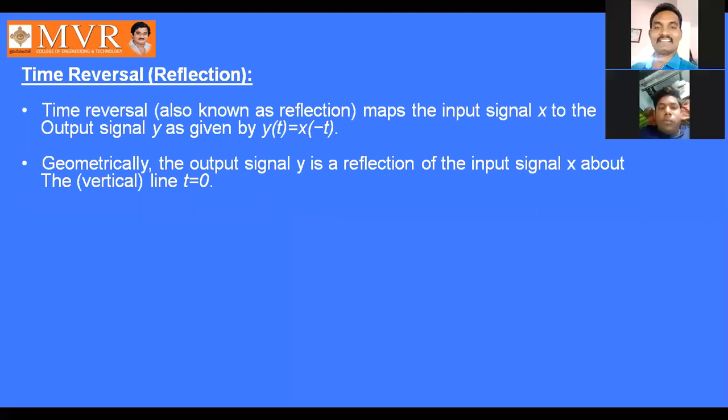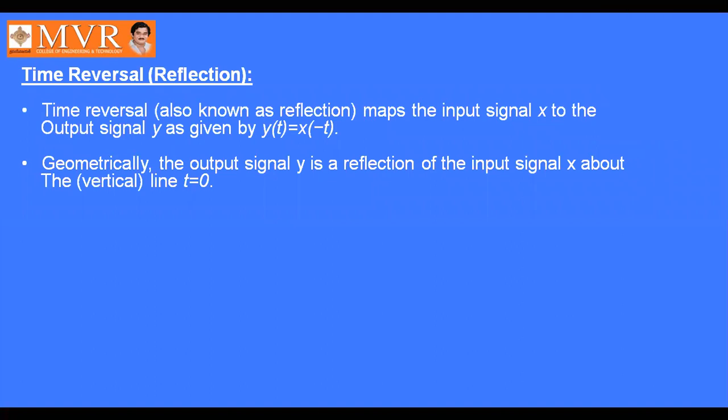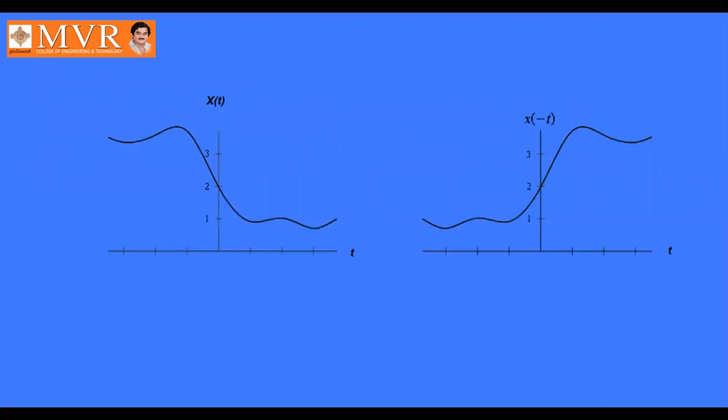So this is the time reversal property. Time reversal means y of t equals x of minus t. So this is x of t, and x of minus t is this one. It is nothing but an exact mirror image. If you put a mirror here, it will appear like this. That's why it is called a mirror image.